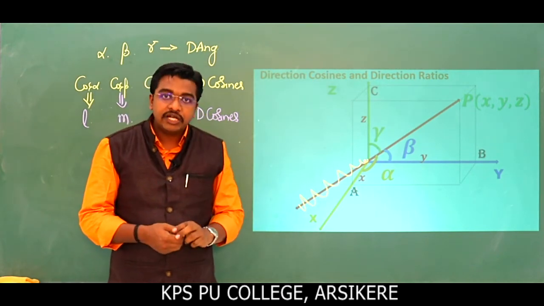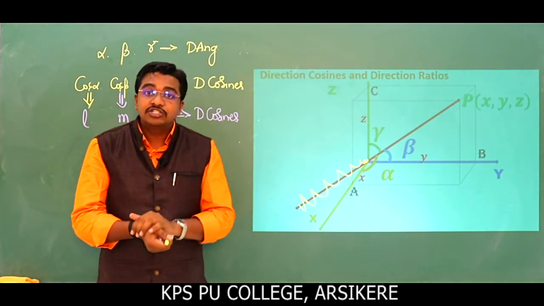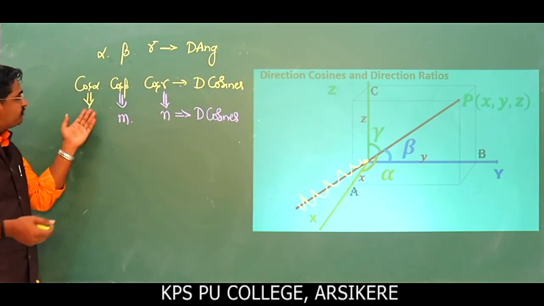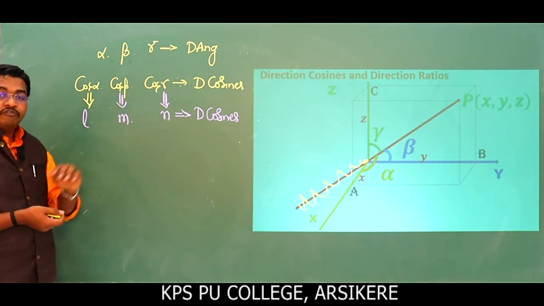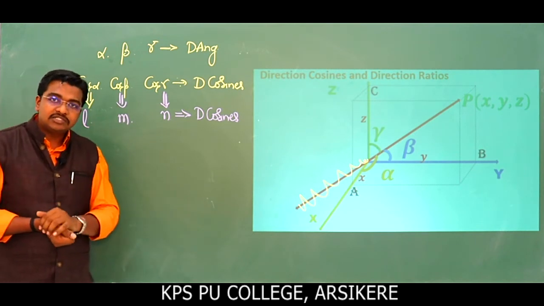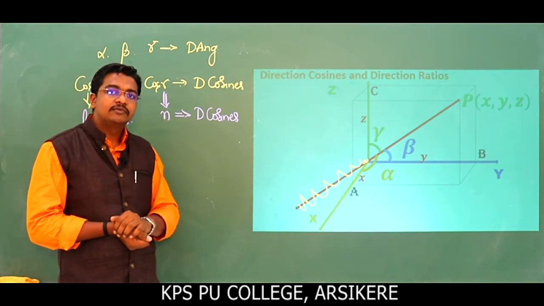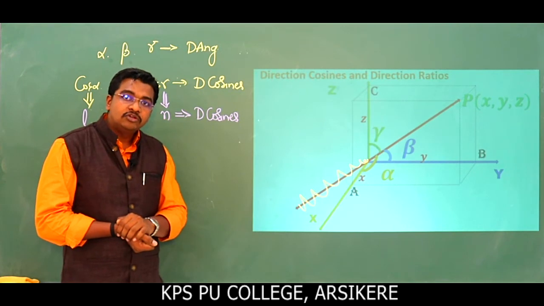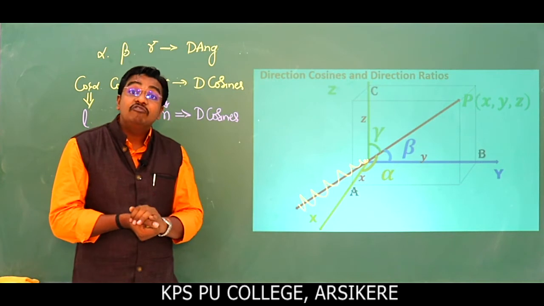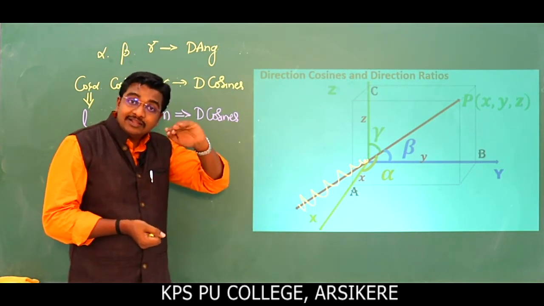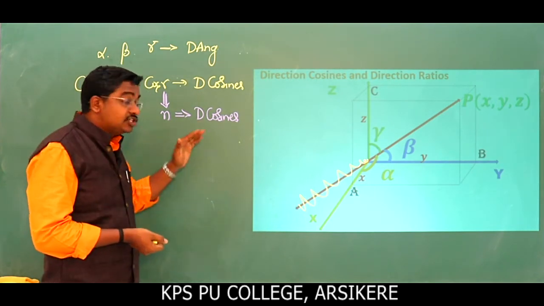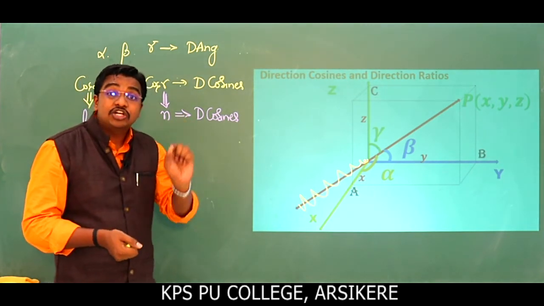So what about direction ratios? Why do we have to take direction ratios? What is the need of direction ratios? Just listen here. Suppose alpha is equal to 30 degrees, beta is equal to 45 degrees, and gamma is equal to 43 degrees. If you apply cos to those angles, the values become very minimal. So to discuss the nature of the line or the plane becomes very difficult, and these are not consistent. To get consistency of the direction cosines, we take direction ratios.